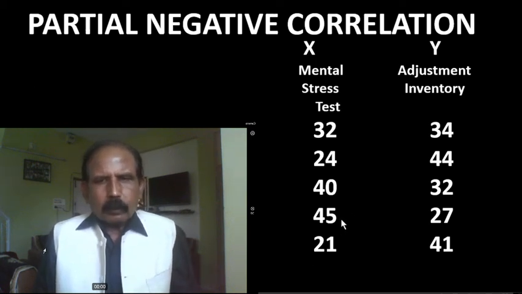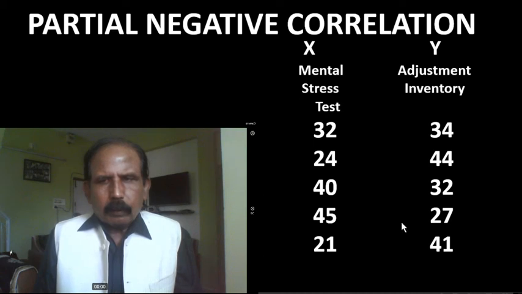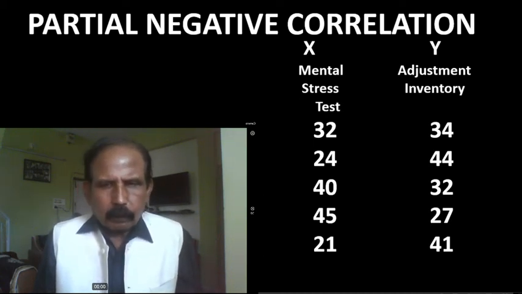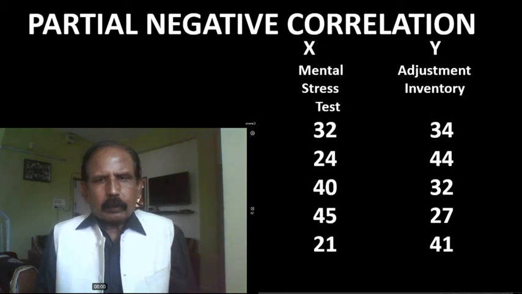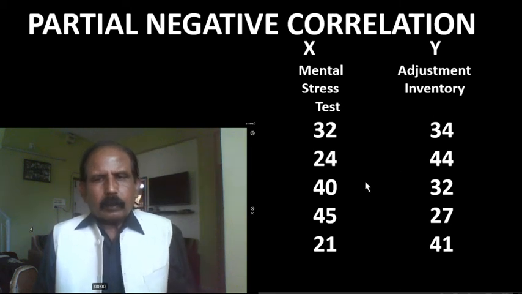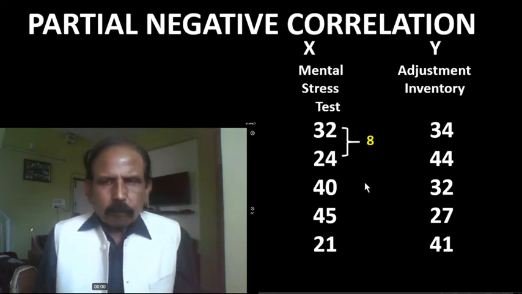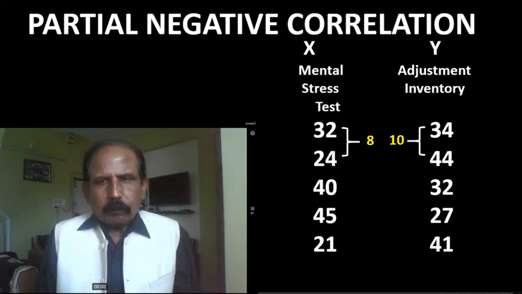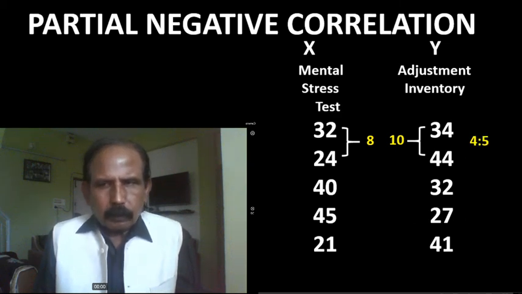Fourth X is more than third one and fourth Y is less than third one. Changes are there in opposite direction. Fifth X is less than fourth one and fifth Y is more than fourth one. Changes are in opposite direction. What happens with proportion? Second X is 8 less than first one. At the same time, second Y is 10 more than first one, and the proportion of the changes is 4 is to 5.